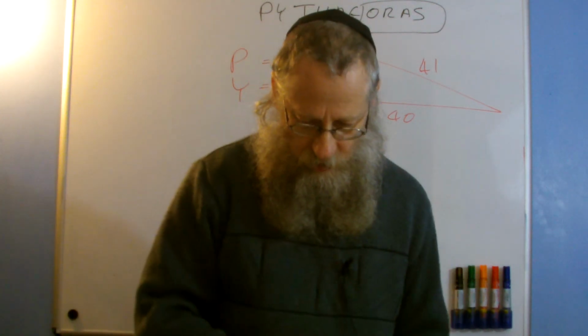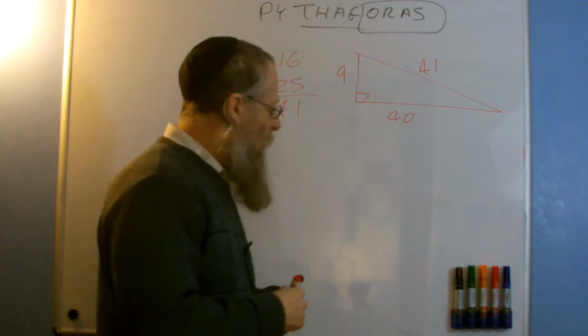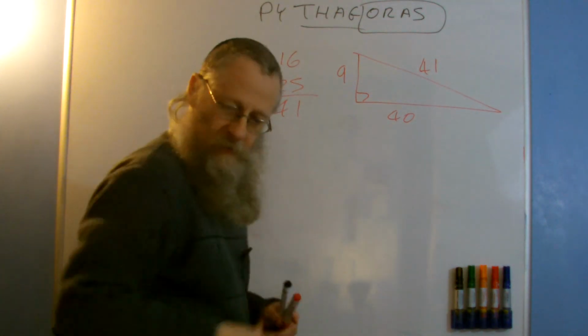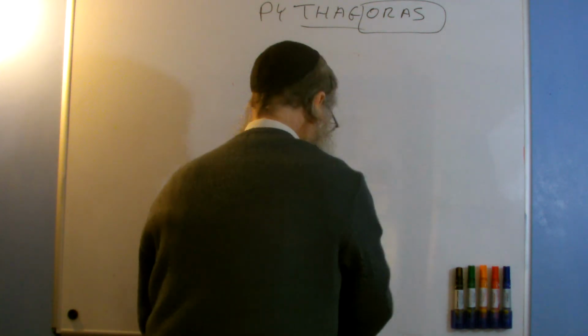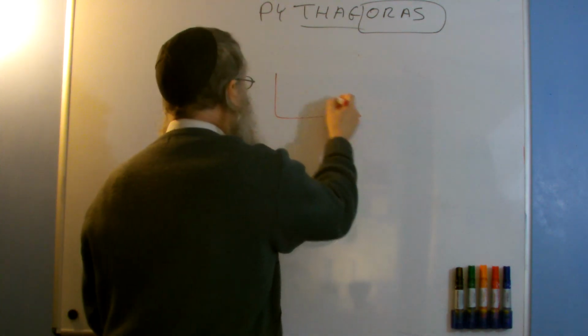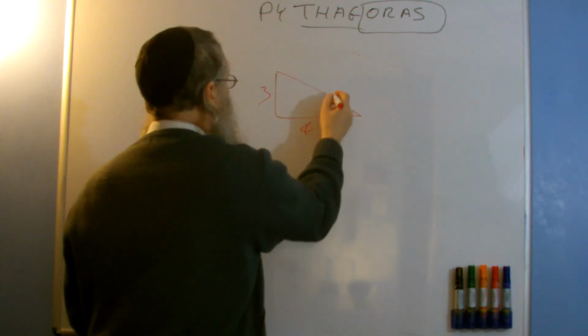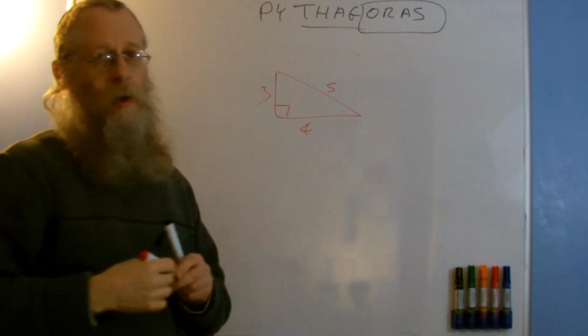I just want to show an example, a little bit of a break, of an interesting triangle, which is a sum of squares. We looked at the 3, 4, 5 triangle. That's the basic of all the integer right angle triangles.